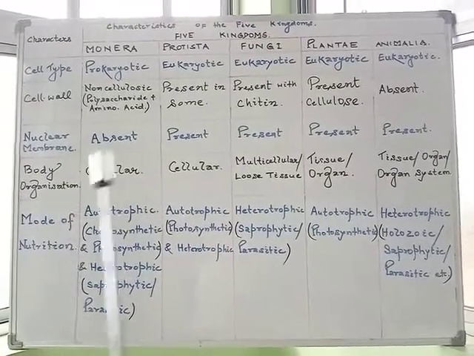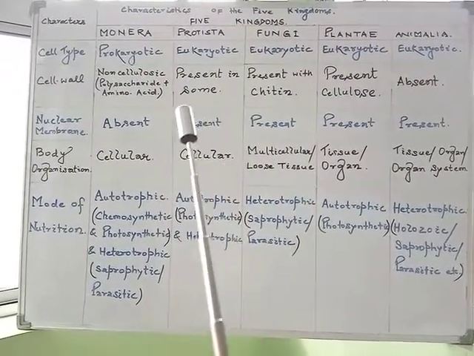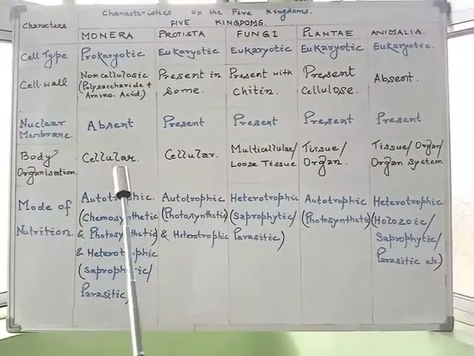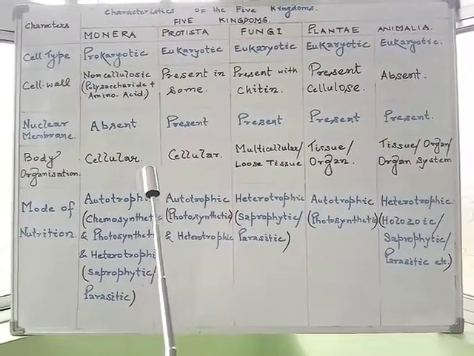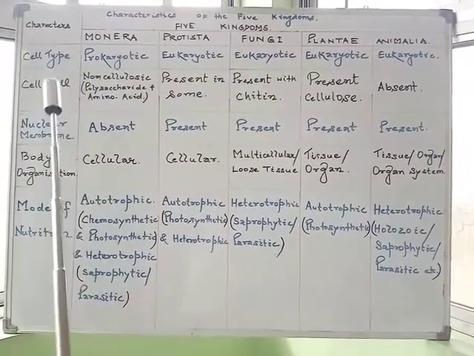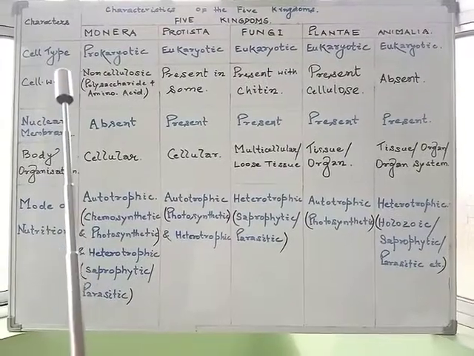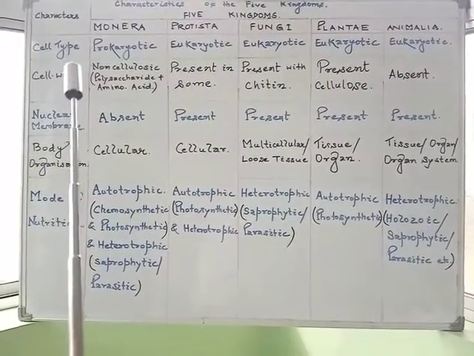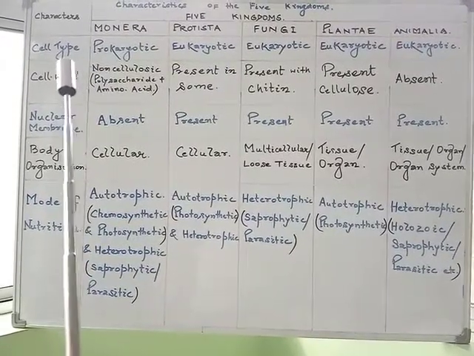So this chart or table that we will go through gives a comparative account of different characteristics of the 5 kingdoms. Let us try to understand the characters proposed by the scientists, starting with cell type.